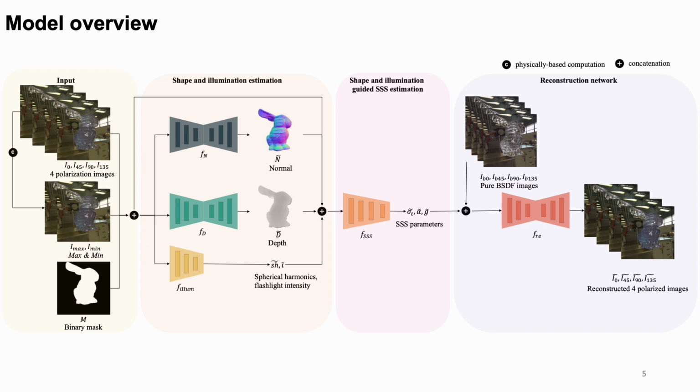We first estimate the shape and illumination, then we use the estimated geometry and illumination to guide the subsurface scattering estimation. Additionally, we propose a novel reconstruction network that takes four pure BSDF images and the estimated subsurface scattering parameters as input to further reduce the ambiguity in subsurface scattering estimation.